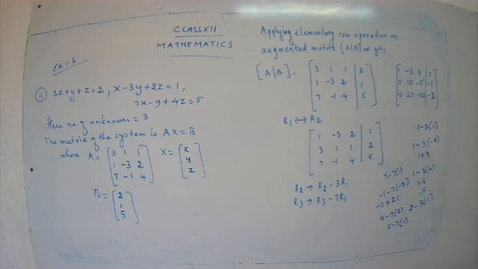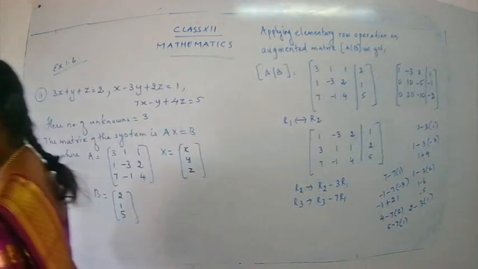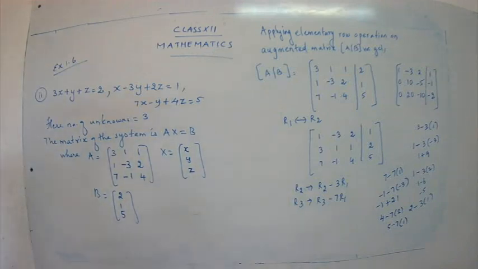So we have changed R2 and also we have changed R3. So just check whether you have got the same answer as I have got. It's 1, minus 3, 2, 1. 0, 10, minus 5, minus 1. 0, 20, minus 10, minus 2.